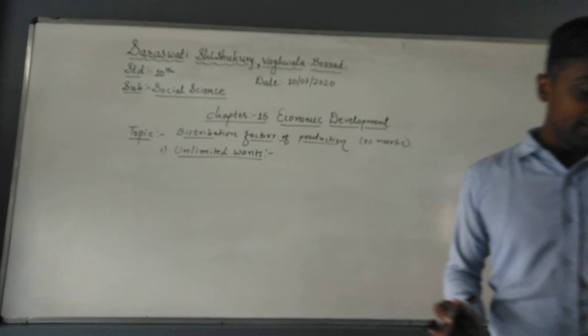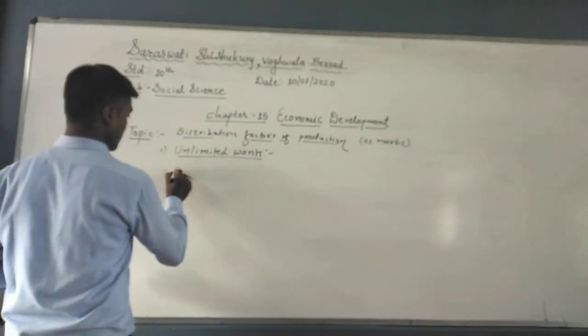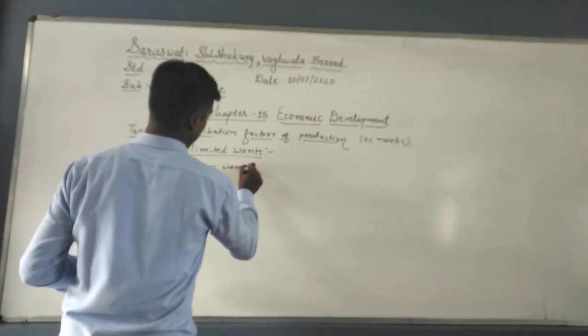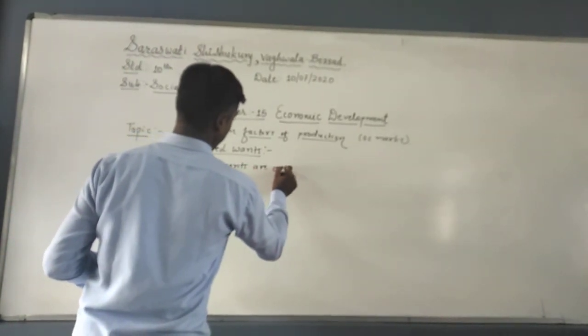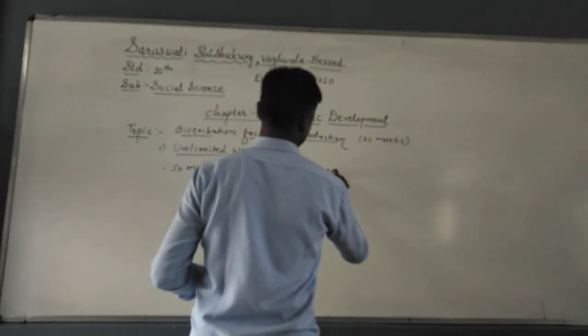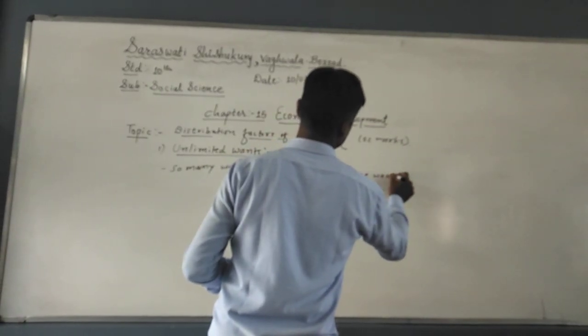So we can say that here so many wants are originated from one want.